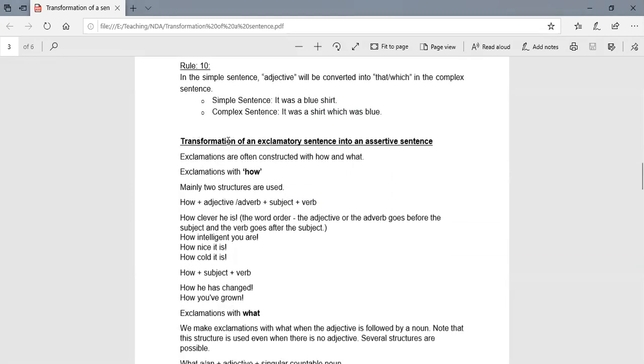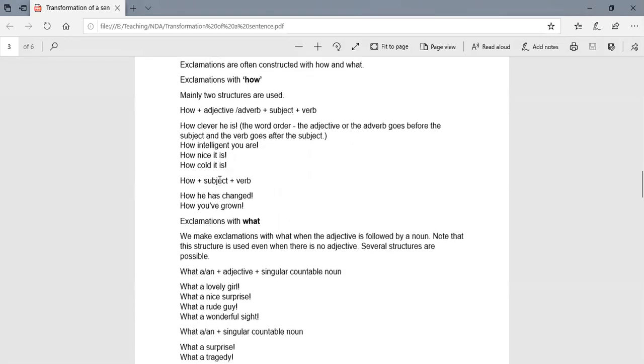For example, there is a transformation of an exclamatory sentence into an assertive sentence. How can we use this? Exclamations are construed with how and what. So ये दो words होते हैं जिनके साथ हम exclamations को हमेशा construe करते हैं, देखते हैं. So how के साथ हम क्या करेंगे? Mainly two structures are used. How plus adjective or adverb plus subject plus verb.